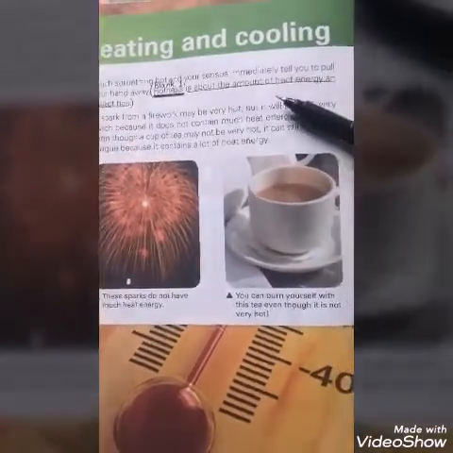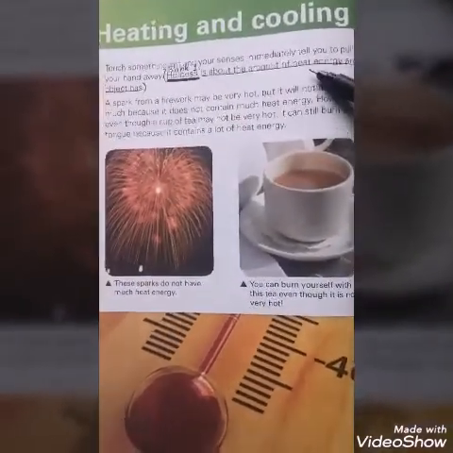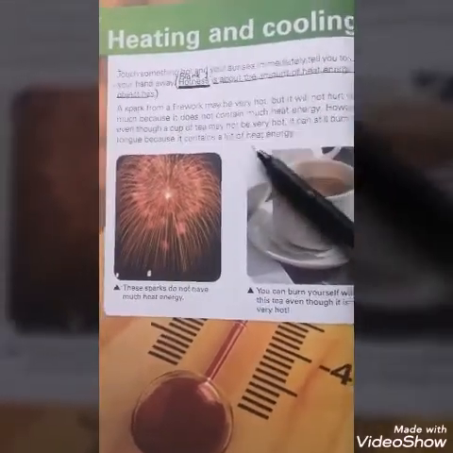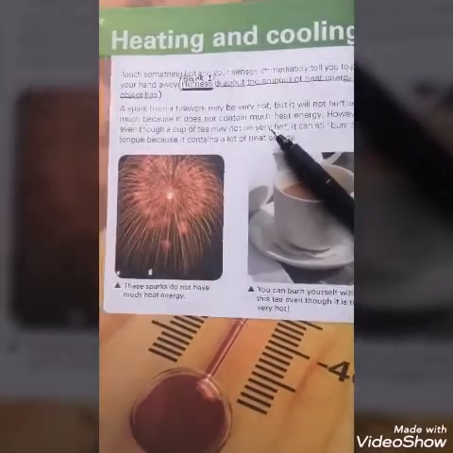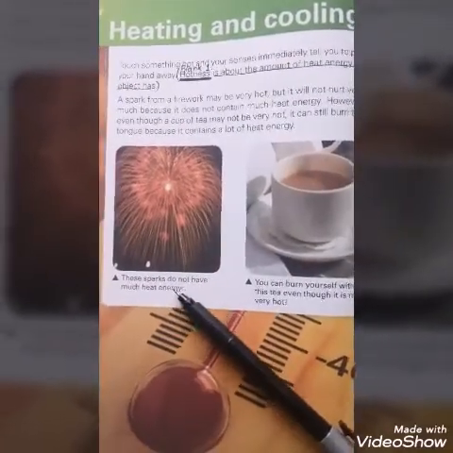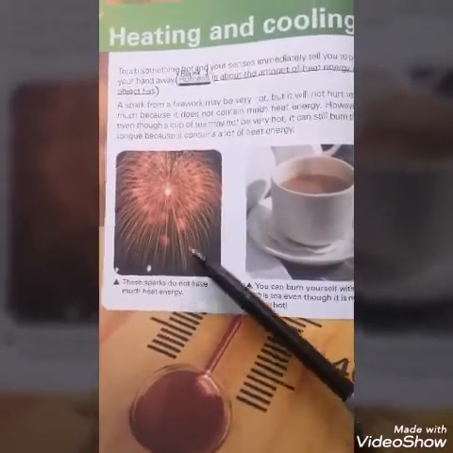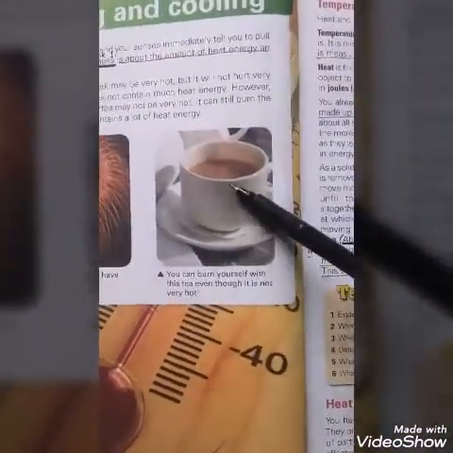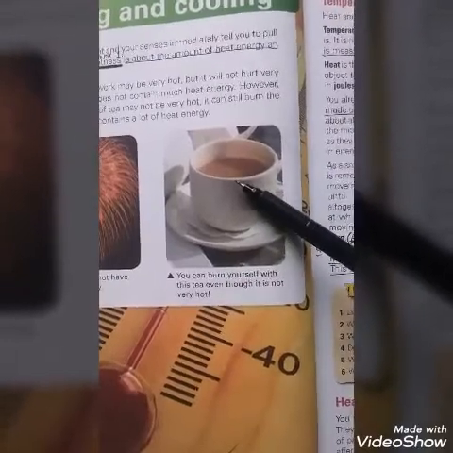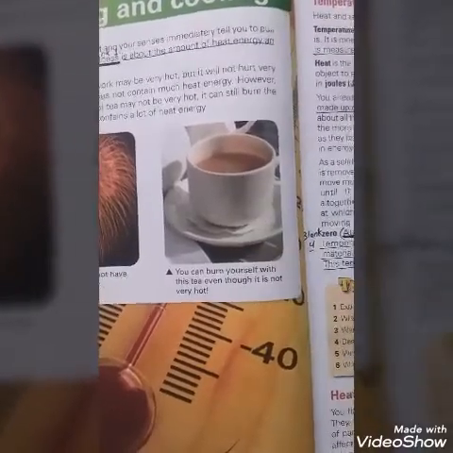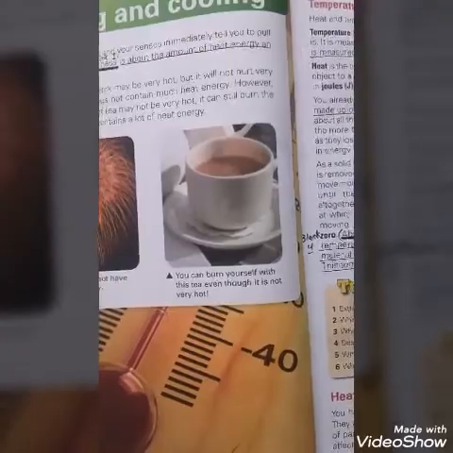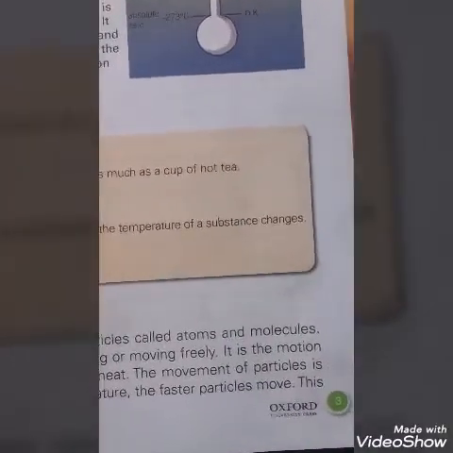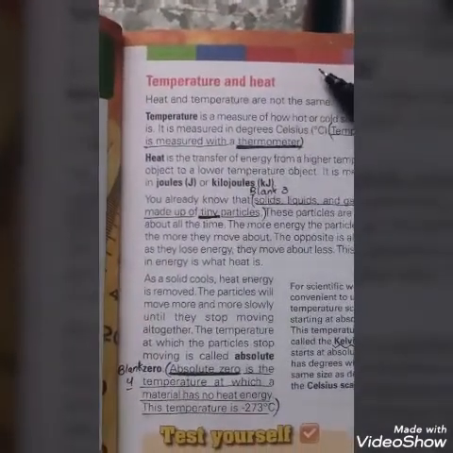The first blank of this unit is about the movement of heat energy an object has. The answer is hotness. In this paragraph, you can see in the picture that these sparks do not have much heat energy, so they don't harm you. But a hot teacup has more heat energy, so you can burn yourself with this hot cup. On page number 3, temperature and heat.